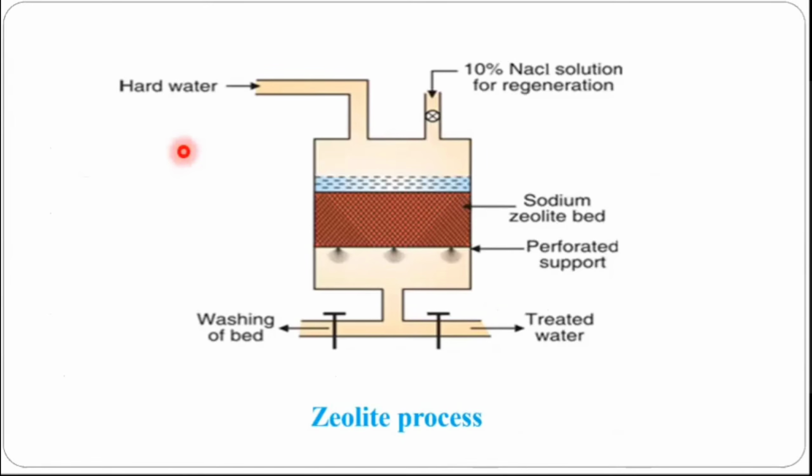So we'll see the procedure. We are using the zeolite bed, sodium zeolite bed, and here we can take the outlet of treated water. Hard water we are adding from this side. When hard water is added, hardness causing metal ions will be captured. All the heavy metal ions will be captured inside this zeolite bed, and in exchange of that, Na+ ions will be coming down, because Na+ ions are present in the zeolite, loosely bound, and those Na+ ions are coming down.